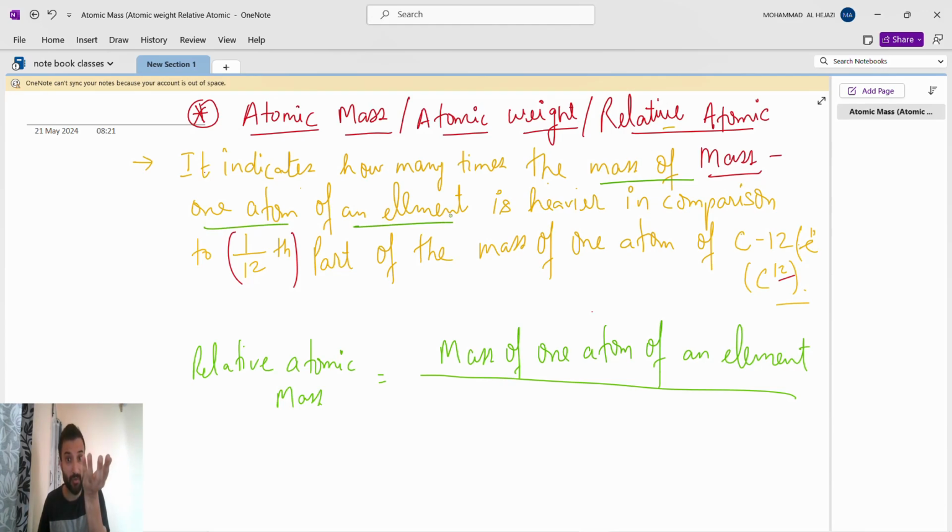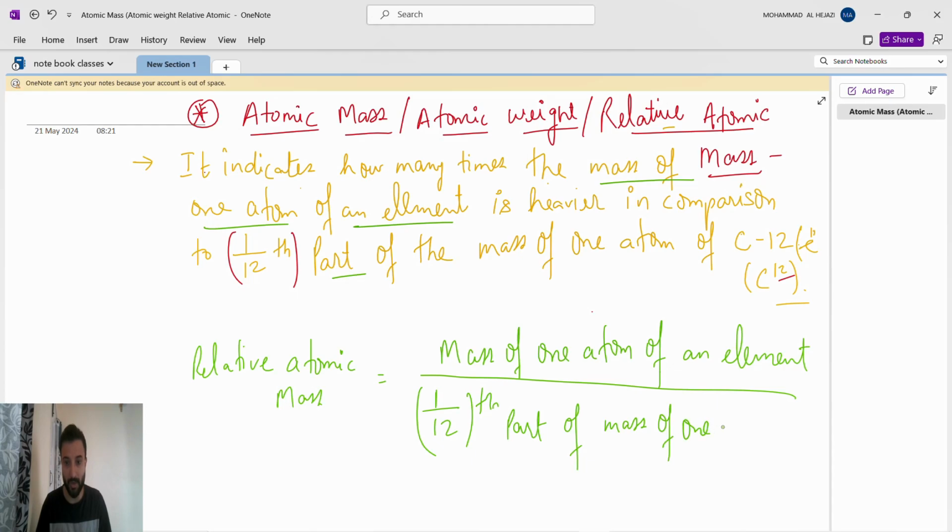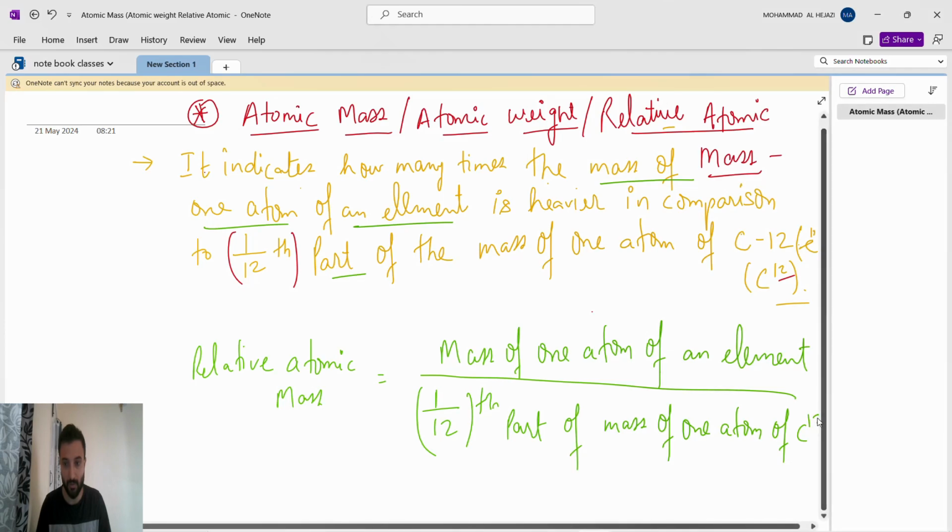The mass of one atom of an element we will compare with 1 by 12th part, because we have broken down the carbon into 12 pieces. From those 12 pieces we have selected the one part, so 1 by 12th part of the mass of one atom of carbon 12.